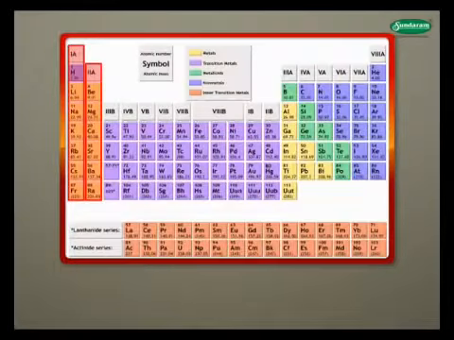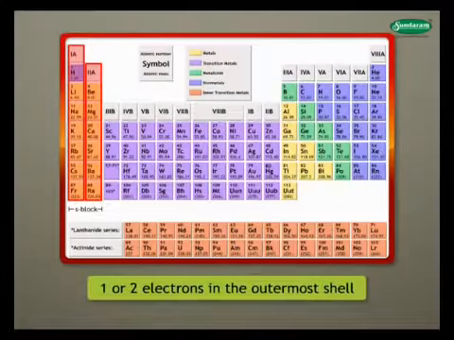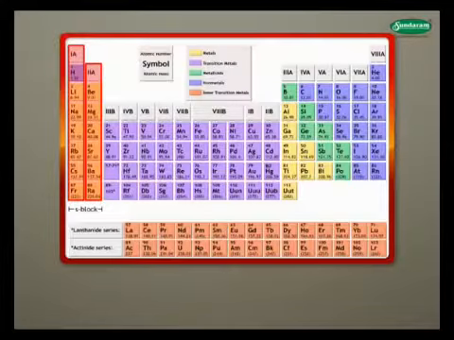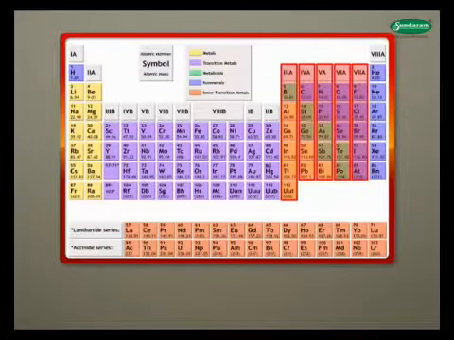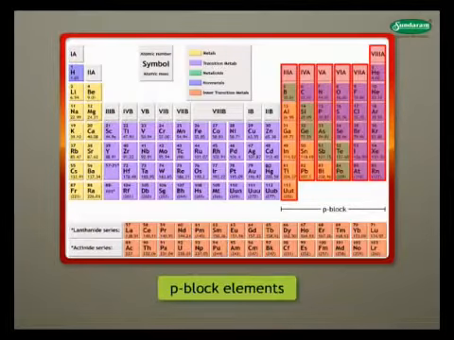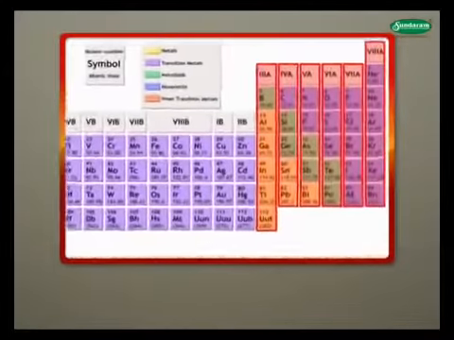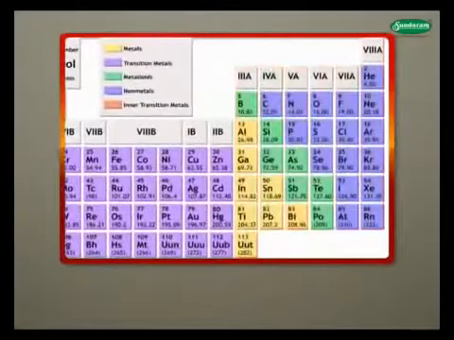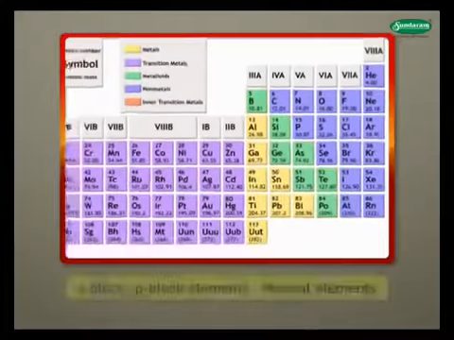Groups 1 and 2 are included in the S block. These elements contain 1 or 2 electrons in their outermost shell. All these elements are metals. Groups 13 to 17 and 0 group elements are included in the P block. They contain 3 to 8 electrons in their outermost shell. The P block contains all types of elements, that is metals, nonmetals and metalloids.